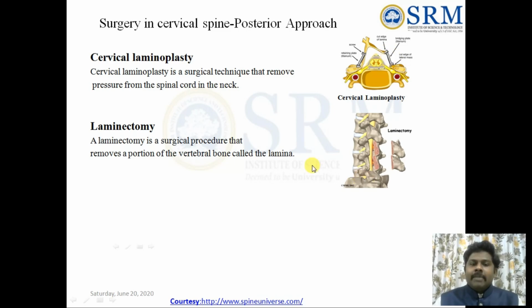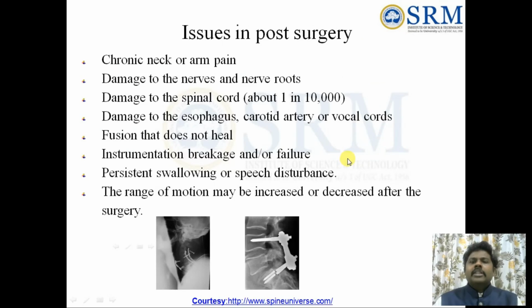Next, laminectomy is the procedure where they will remove a portion of the vertebral column itself. They will completely remove the lamina, because here is the more loaded leg. That is called the laminectomy. Like this, different types of surgeries are there.